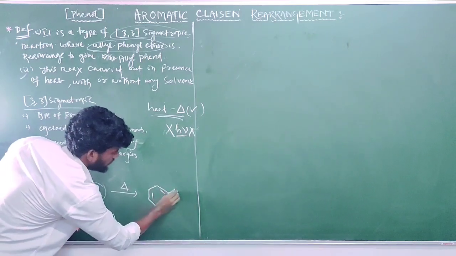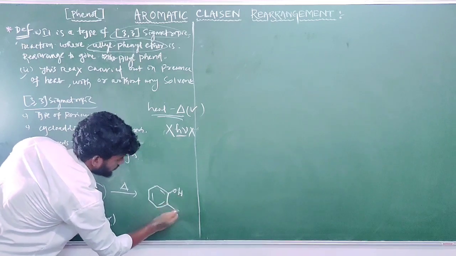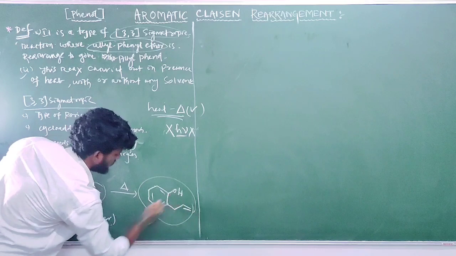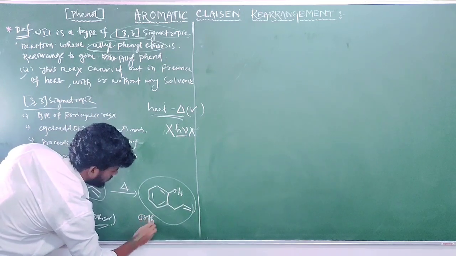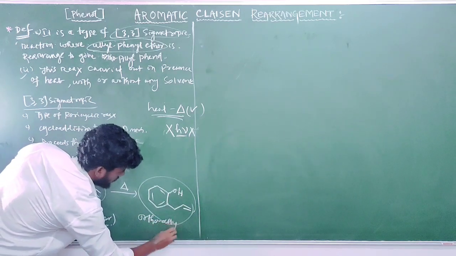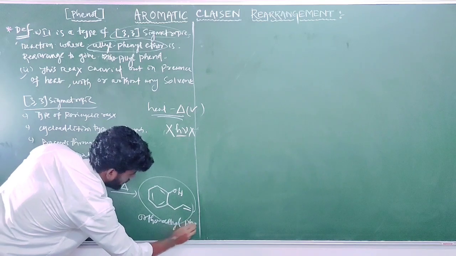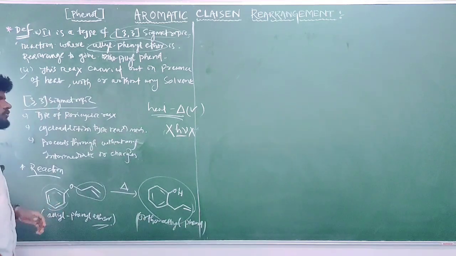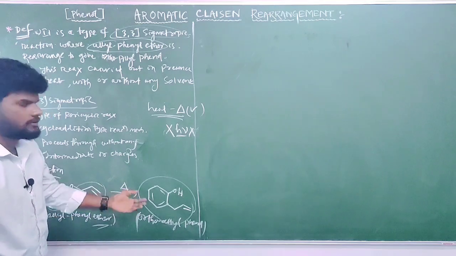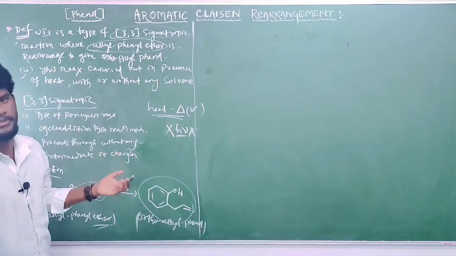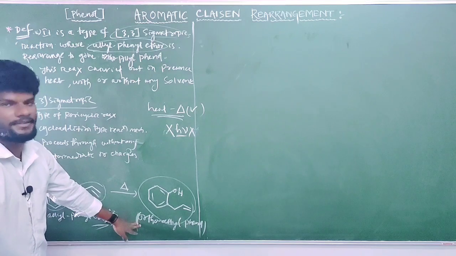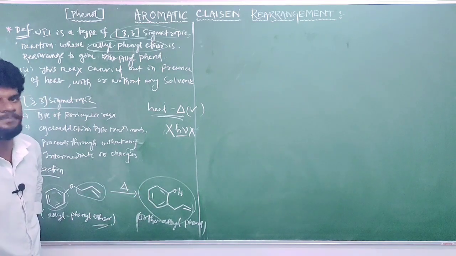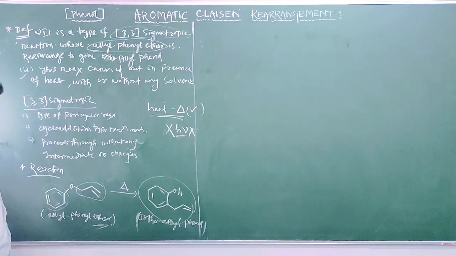This is the structure of ortho-allyl phenol: phenol, and to the ortho position, one allyl group. Also we can get a very small amount: if ortho-allyl phenol is 98%, about 2% of para-allyl phenol you can also get. So this is the reaction.